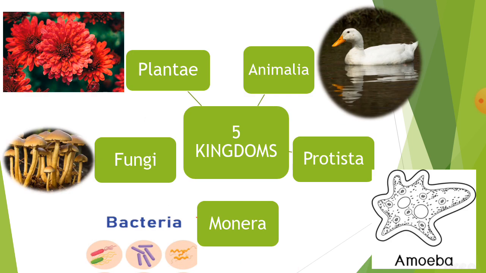So the five kingdoms which we have studied are Kingdom Plantae, which includes the plants, Kingdom Animalia, all the animals and human beings as well. Kingdom Protista, which includes the unicellular eukaryotic organisms like amoeba. Kingdom Monera, which includes the most primitive organisms which are prokaryotes. And Kingdom Fungi, which are heterotrophs. They absorb food.